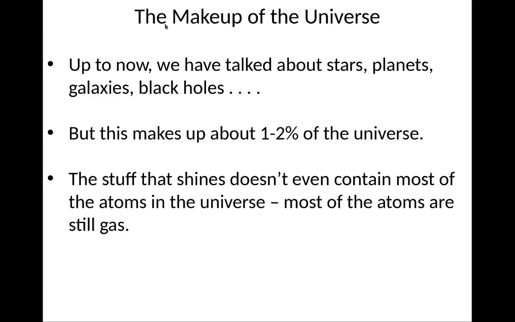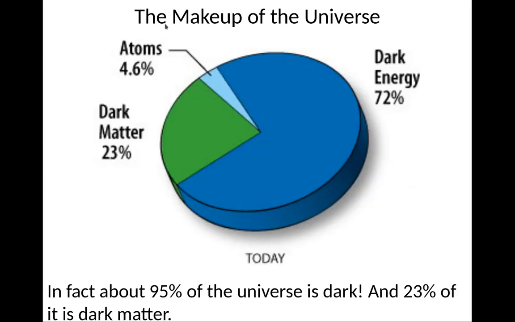The makeup of the universe. Up until now, we've talked about stars, planets, galaxies, black holes. This makes up only about 1 to 2% of the universe. The stuff that shines doesn't even contain most of the atoms in the universe. Most of the atoms is still gas. Here's the makeup of the universe. There's atoms, less than 5%, dark matter around 23%, dark energy around 72%. So about 95% of the universe is what's called either dark matter or dark energy.